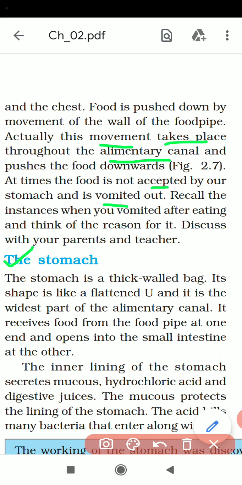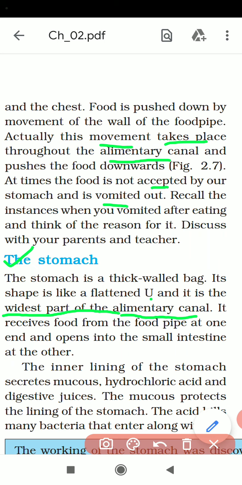Our next organ is the stomach. The stomach is a thick walled bag. Its shape is like a flattened U, or J shape also, and it is the widest part of the alimentary canal. After the food pipe, food goes into the stomach.